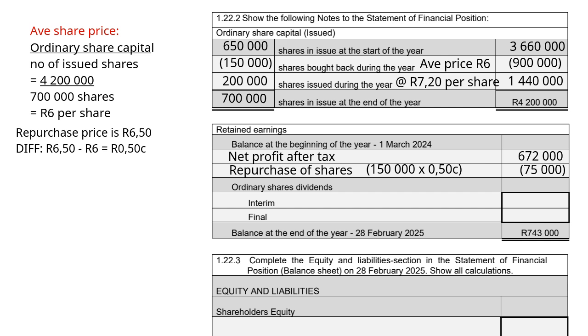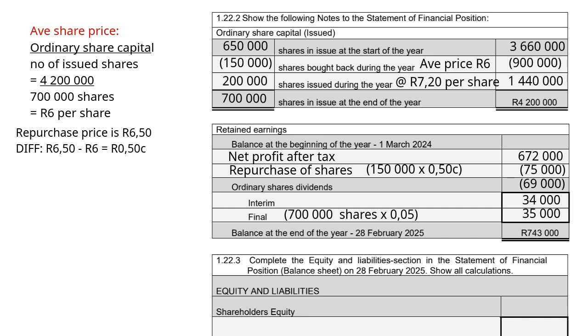Our ordinary share dividends, our interim dividend was given as 34,000 Rand. And our final dividends on 28 February 2025 was declared at 5 cents per share. So at the end of the year, we had 700,000 shares at 5 cents per share to give you 35,000 Rand. So our ordinary share dividends will be 34,000 plus 35,000 to give you 69,000 in brackets, because it's an expense.